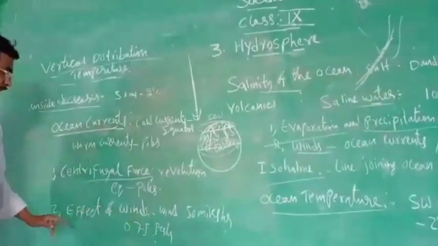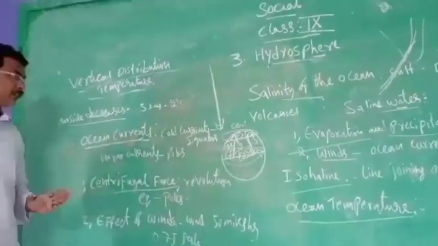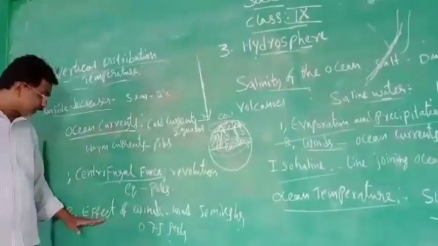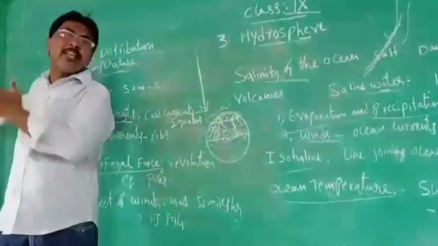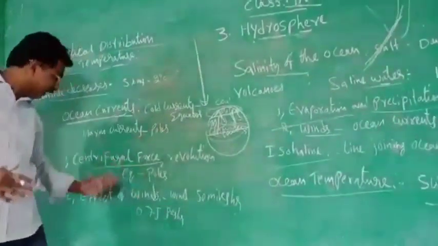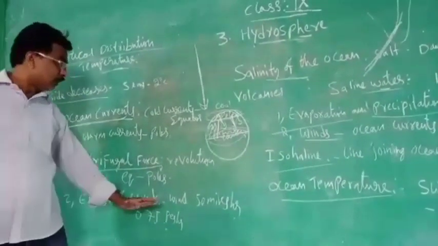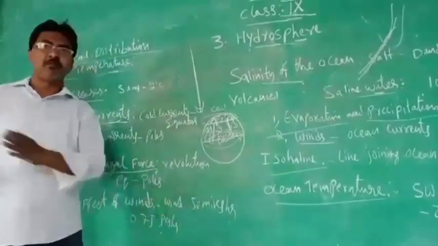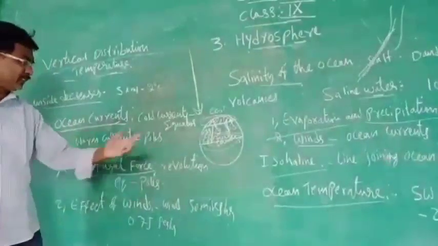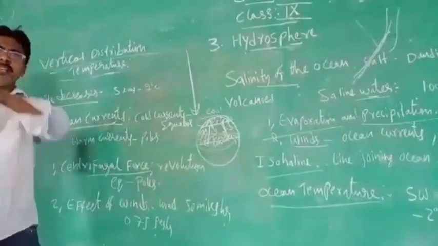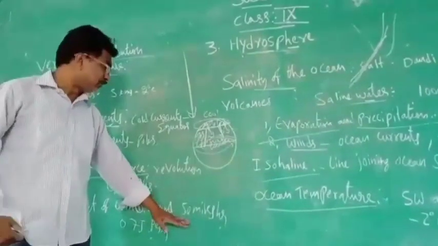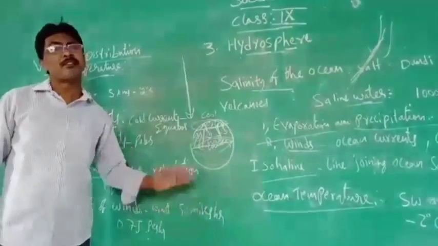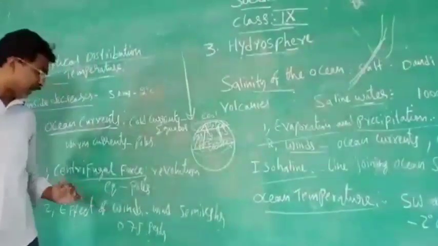And next one, effect of winds. You see here, effect of winds. What is the wind? Wind means the fast blowing air. The fast blowing air is called wind, and this is happening in the ocean. The wind is moving very speedily. That is velocity. Because of tides, high and low tides, a lot of air will be there. 50 miles per hour speed is coming. It's called velocity. 50 miles per hour it is coming.